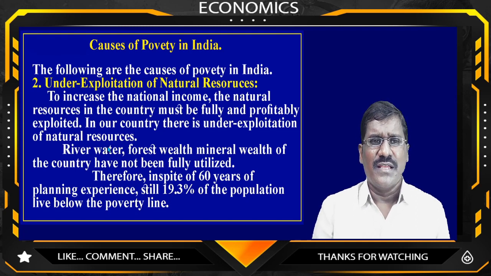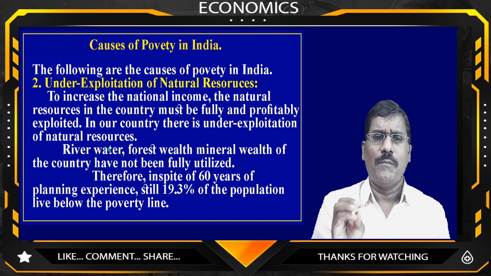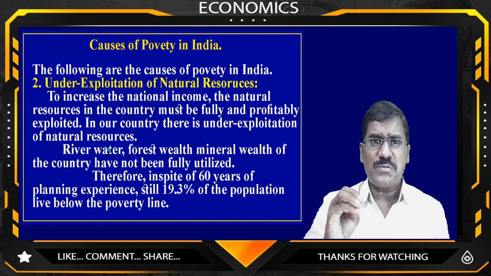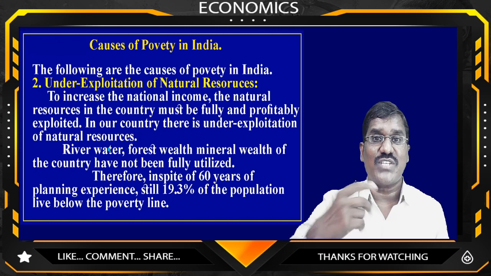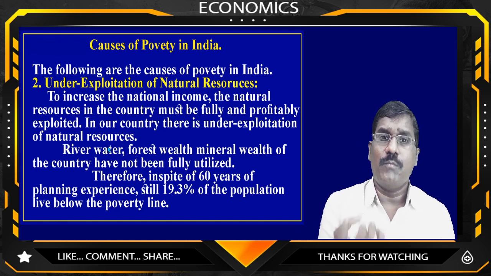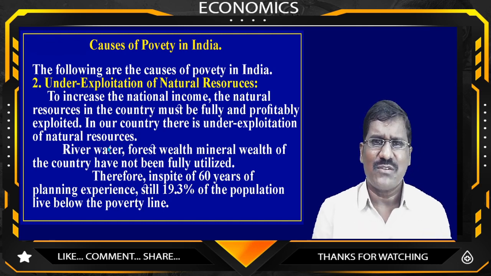So there are natural resources, but there is no proper utilization. Under exploitation means not proper optimum utilization of natural resources. When we use natural resources optimally, then fruitful results will come to the income and the economy.